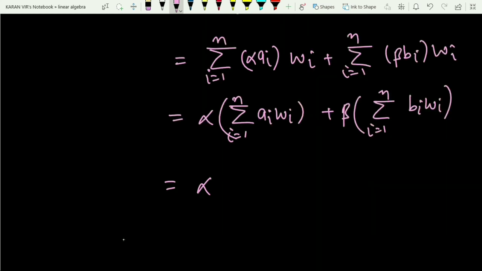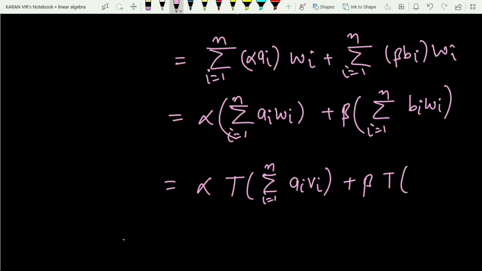Again apply the definition of T now. Can I say this is nothing but alpha times T of summation ai vi, i running from 1 to n? Similarly this is beta into T of summation i running from 1 to n bi into vi, by the definition of T again.